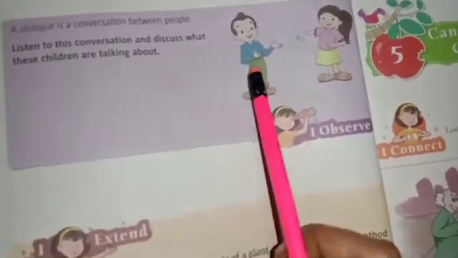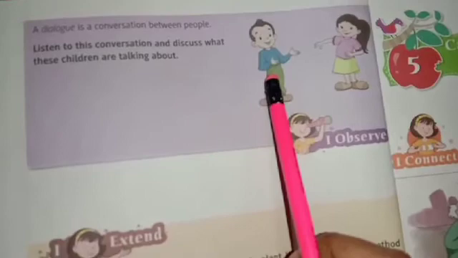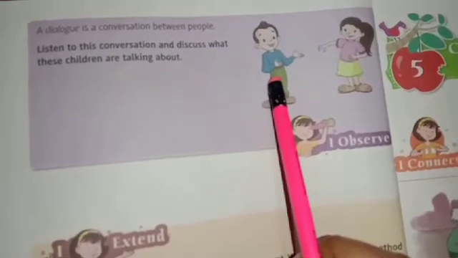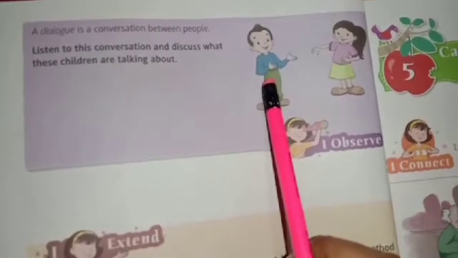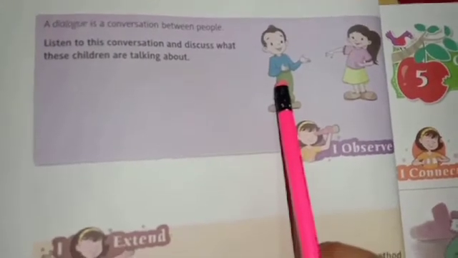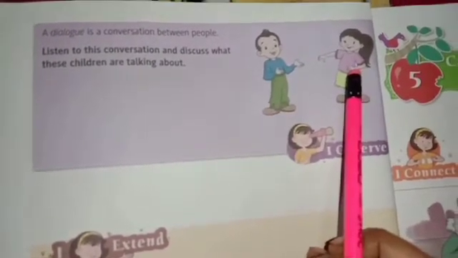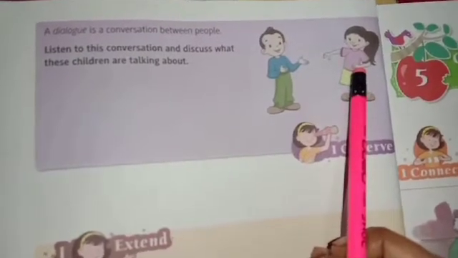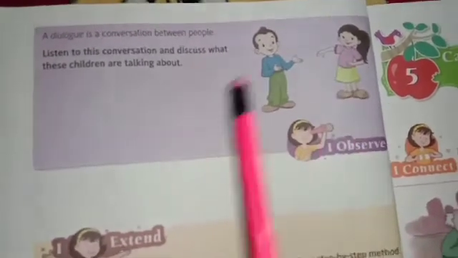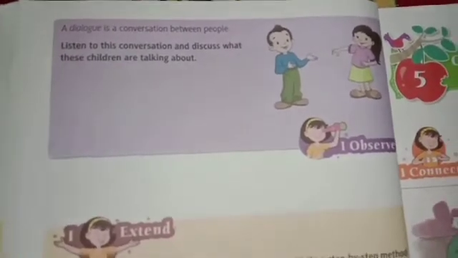The boy is asking the girl, have you visited the newly built temple in our society? Then the girl is saying, a new temple? Where exactly? Where is the temple?